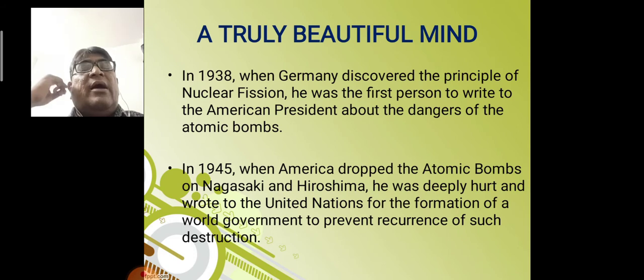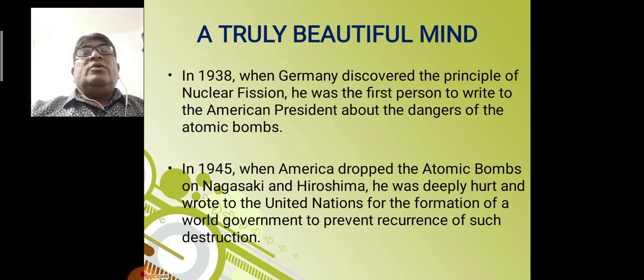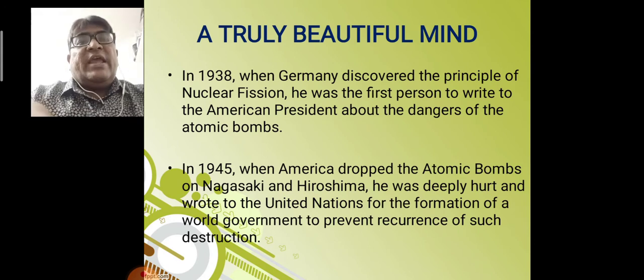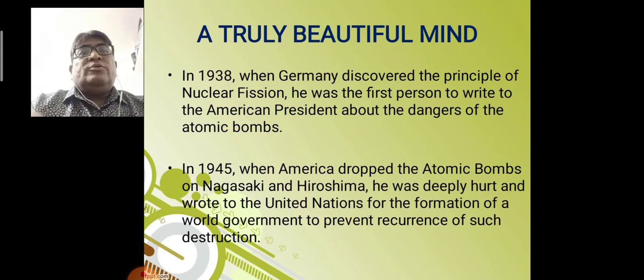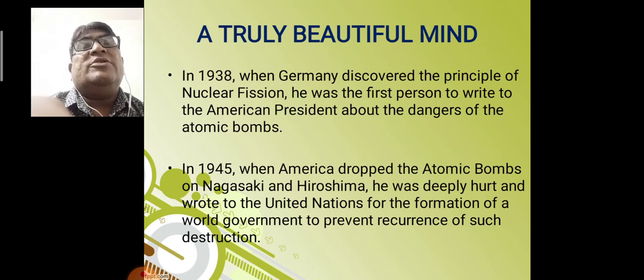So, America started making nuclear bombs secretly because the US wanted to take revenge on Japan, because Japan threw an atom bomb on Pearl Harbor, and that's why the US wanted to take revenge on Japan and secretly made a nuclear bomb and threw it on the famous cities of Japan, Hiroshima and Nagasaki.